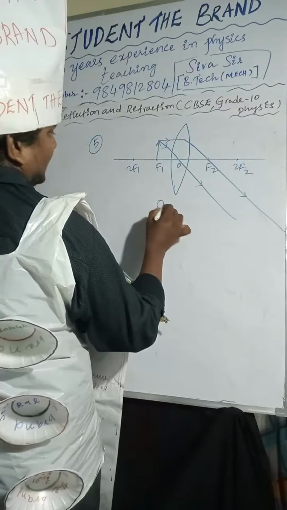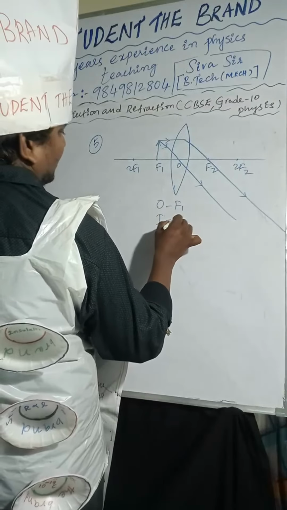If the object is placed at F1, the image will form at infinity.